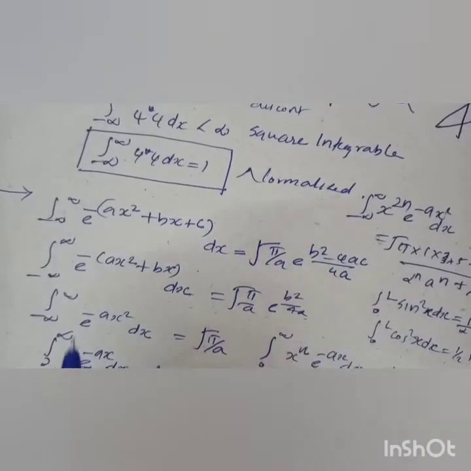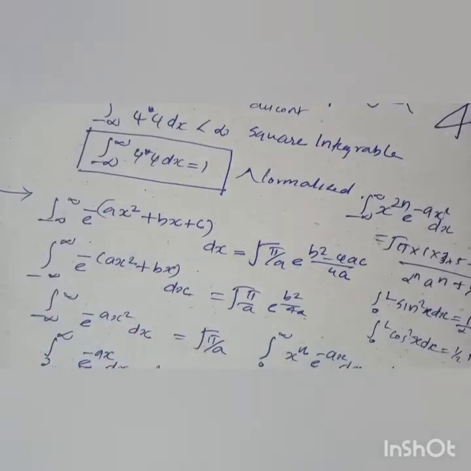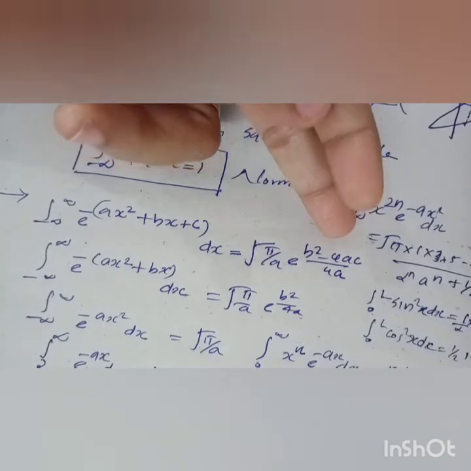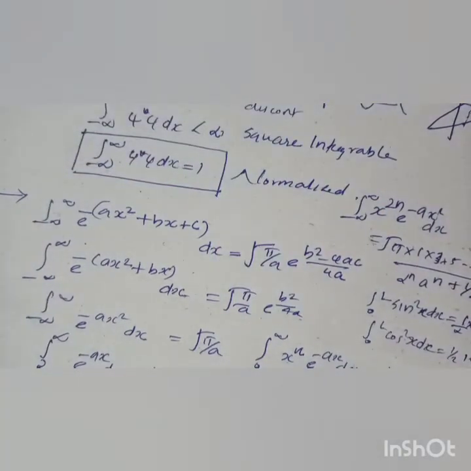Once again, the integral from minus infinity to plus infinity of e raised to minus (ax square plus bx plus c) dx is equal to under root pi by a e raised to (b square minus 4ac) by 4a. For c equal to 0, you can substitute c is equal to 0 in that equation, that is also possible. That is under root pi by a e raised to b square by 4a.